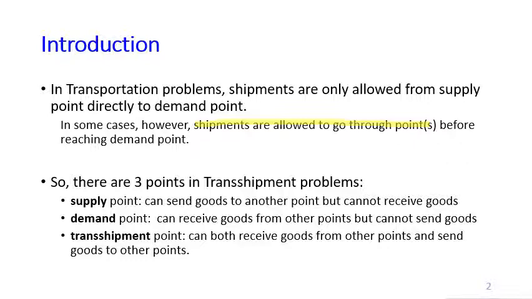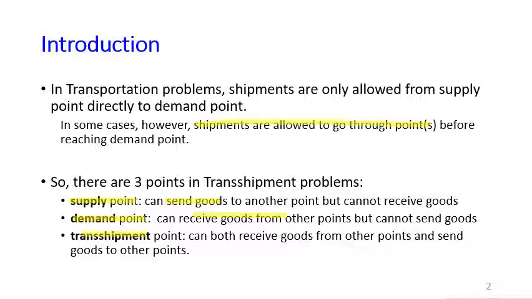We have 3 types of points in transshipment problems. We have a pure supply point, which can only send goods to another point, but cannot receive any goods. We have a pure demand point, which can receive goods from other points, but cannot send goods. And we have transshipment points, which can both receive and send goods to the other points. So suppose all points in your problem can both receive and send goods to the other points. It means that all your points in your problem are transshipment points.